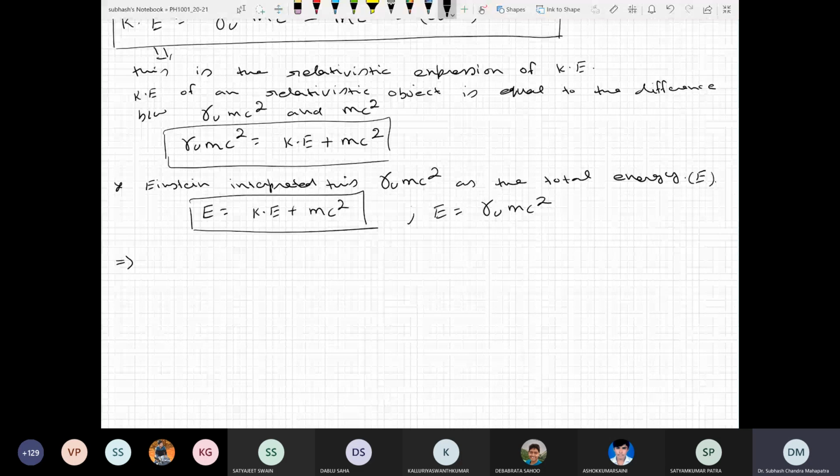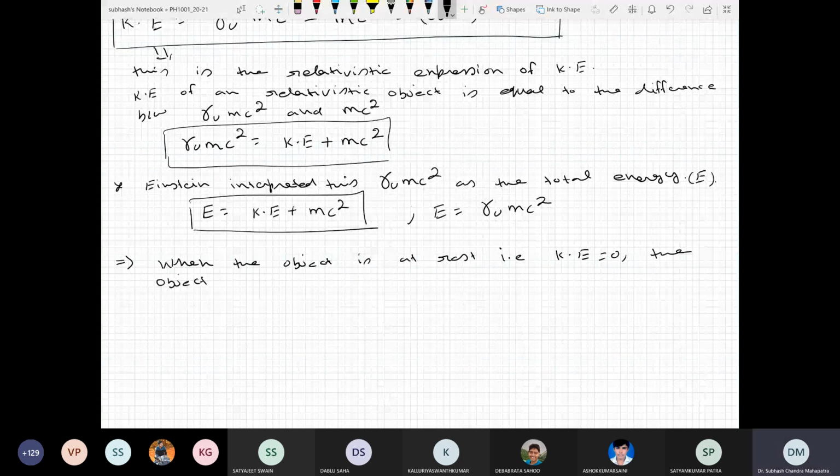So when the object is at rest, why is it called total energy? You can see in this way, when the object is at rest, that means when its kinetic energy is zero, the object still has some energy.